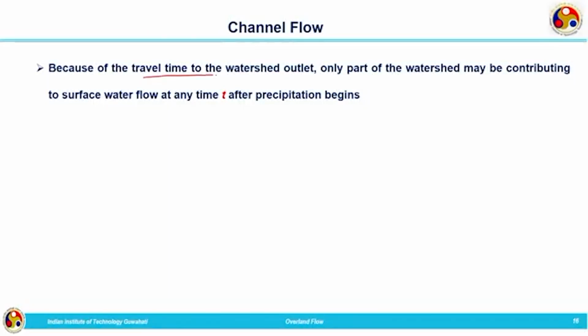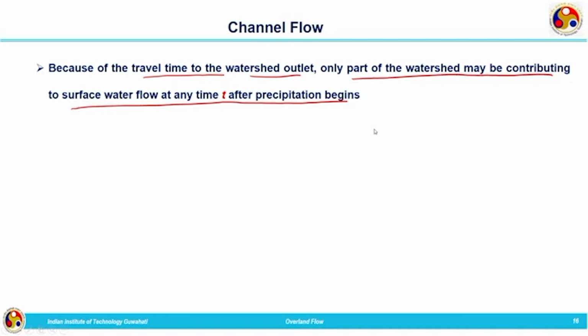Now, because of the travel time to the watershed outlet, only part of the watershed may be contributing to surface water flow at any time once the precipitation begins. You can imagine we are getting precipitation over the watershed. The entire catchment won't be contributing flow at the outlet point initially. The extreme point will be contributing flow at the outlet after taking some more time, as more time is required for the flow to travel from the extreme point to reach the outlet point. So, initially a certain part of the catchment will be contributing flow towards the outlet point.